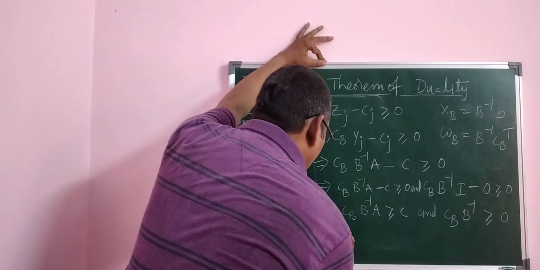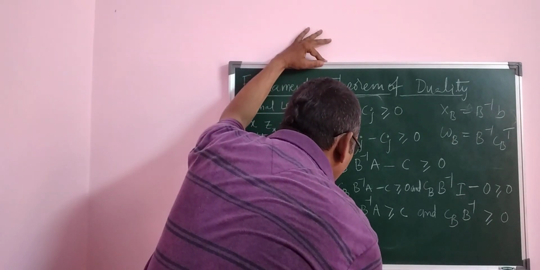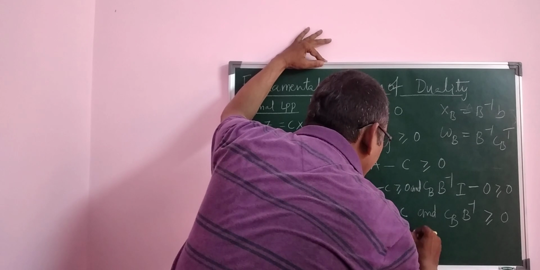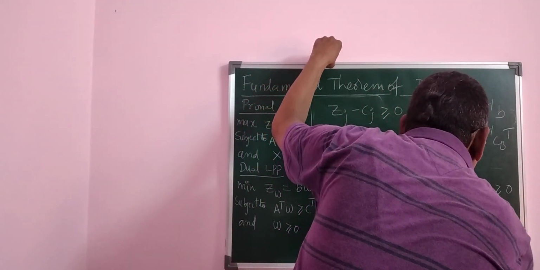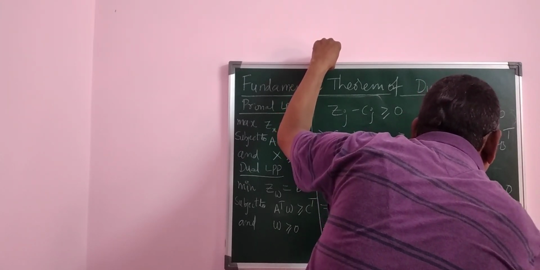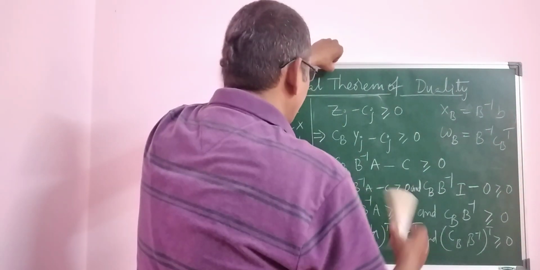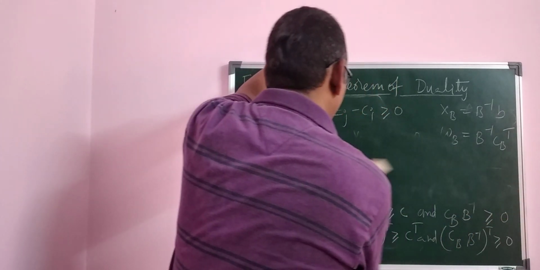Consider the transpose. What does it become? If you consider the transpose, CB B inverse A whole transpose is greater than or equal to C transpose, and CB B inverse whole transpose is greater than or equal to 0. Now, I hope you have understood this, so what do I do here?